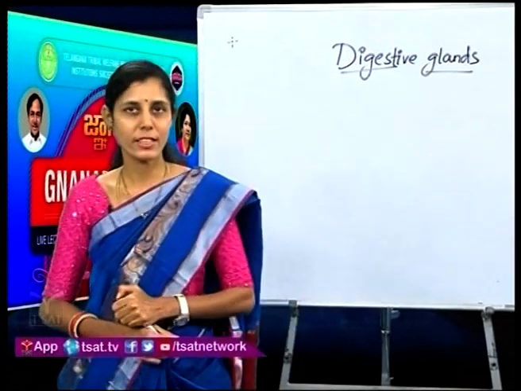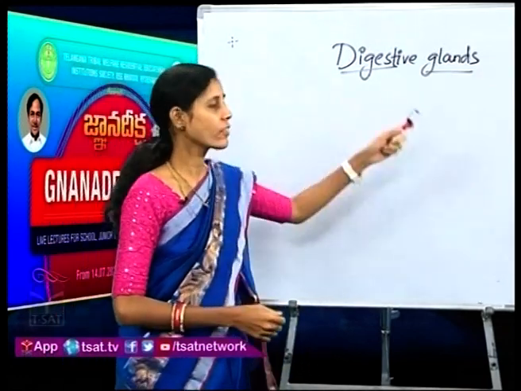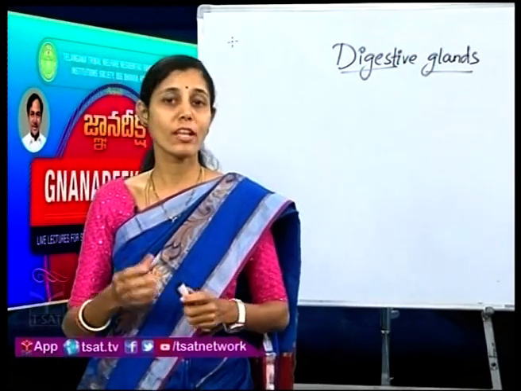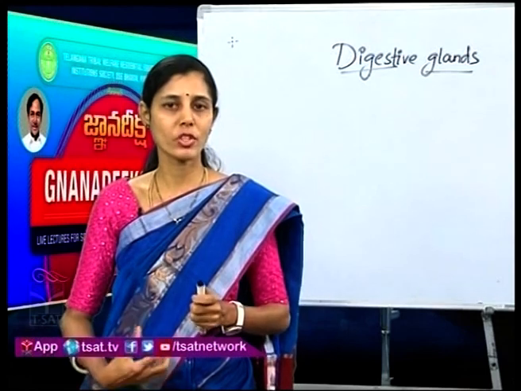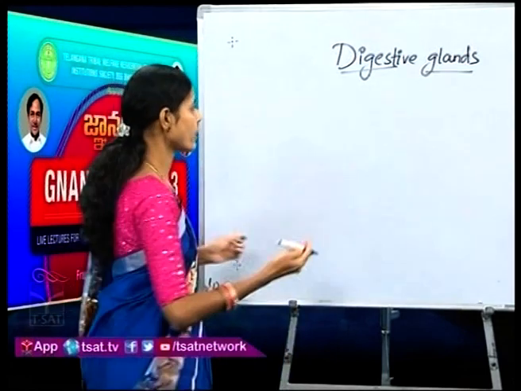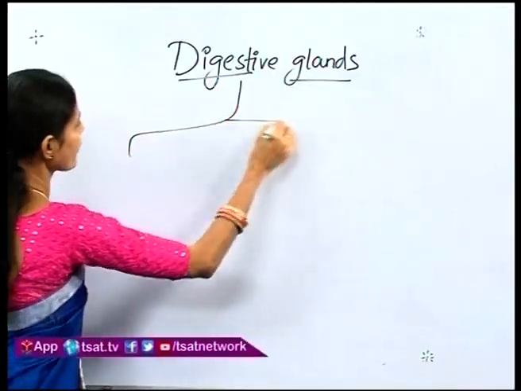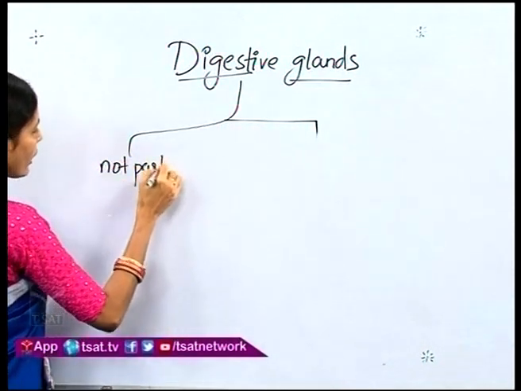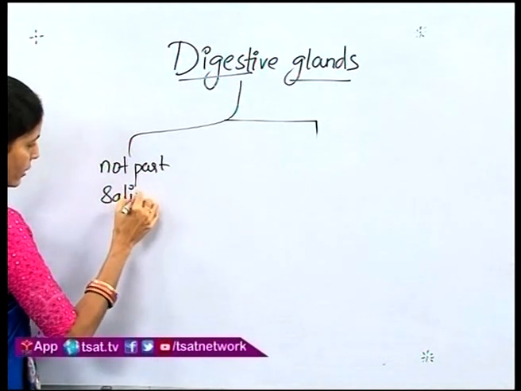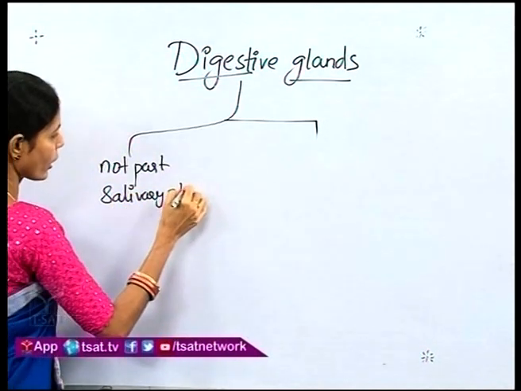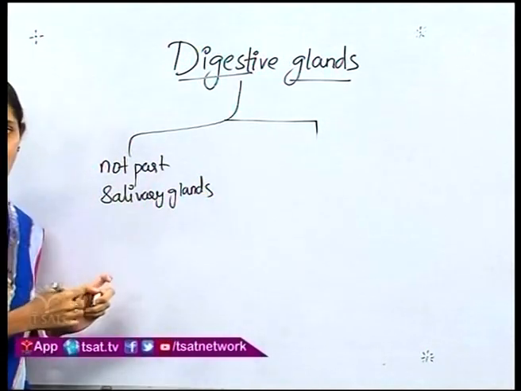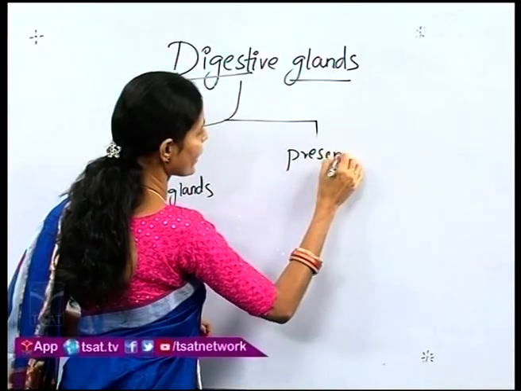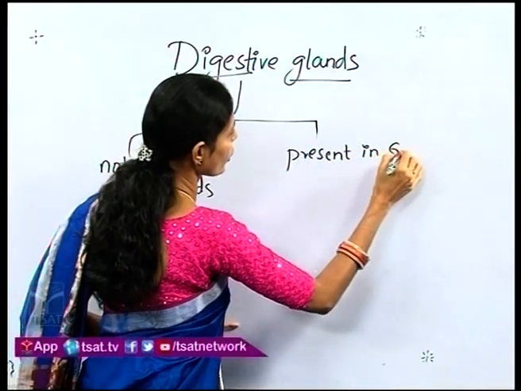So coming to the digestive glands now, as I told you, digestive glands are nothing but the accessory glands which are present in the body. They are not a part of the alimentary canal. Remember children, we are having two types of glands here again, digestive glands. You may say that few are not a part of the alimentary canal, like your salivary glands, and try to recollect other glands which are there, because I have told you already in the previous session, and which are present in the tract, that is in the GI tract or your alimentary canal.